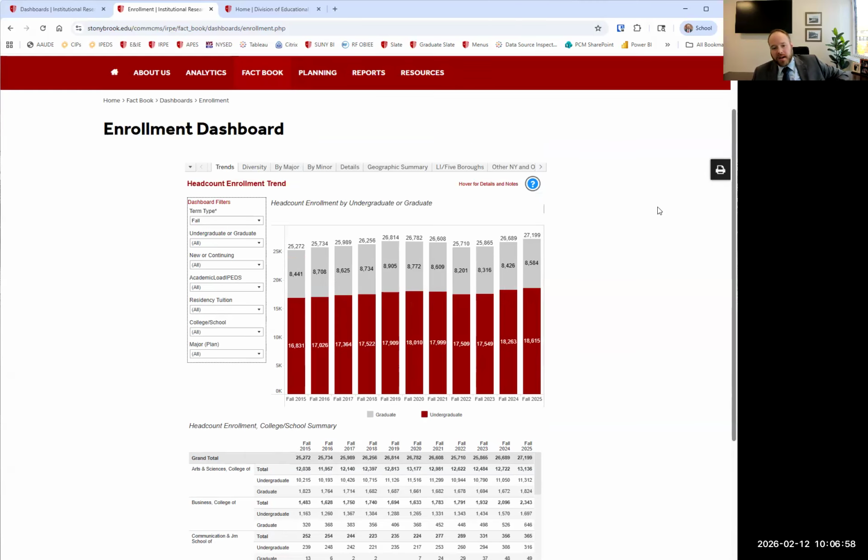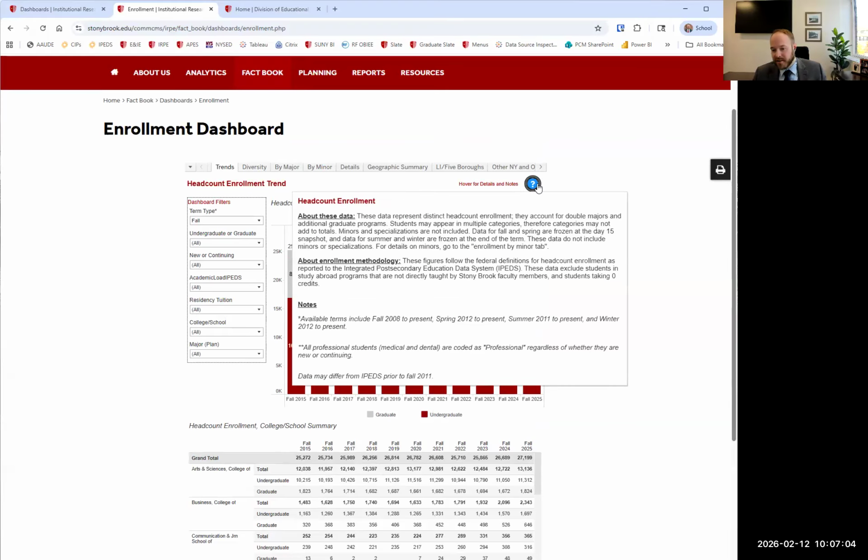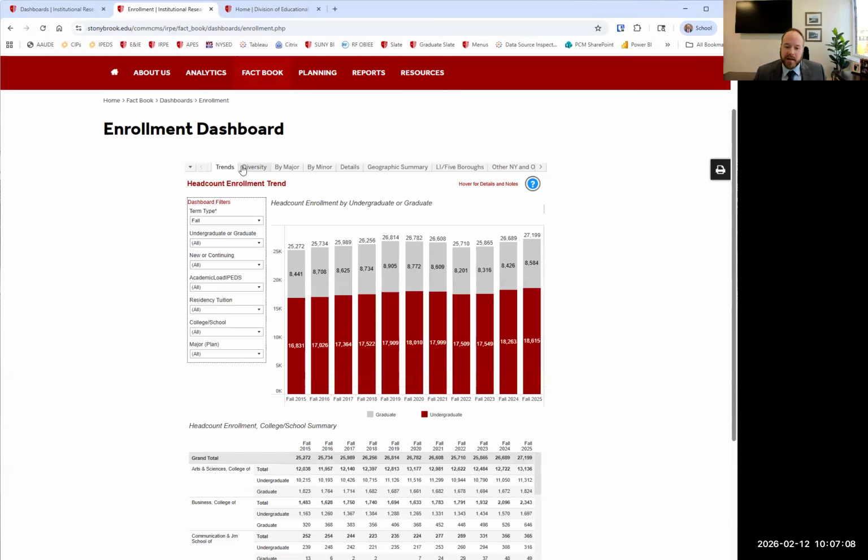As you saw, I did just do a little click up here without explaining it, so let me back up. Navigation across this dashboard: the first thing we want to focus on is hovering over the notes, to make sure we know what we're talking about. But the tabs are across the top. It's kind of like Excel. They're on the bottom of Excel; they're on the top here. We can click through different tabs, and we will shortly. There's a little drop down over here that shows what all the tabs are, if there are more and they're cut off. You can see that notes tab is all the way to the right. We couldn't really see it here, but we can scroll over if we need to.